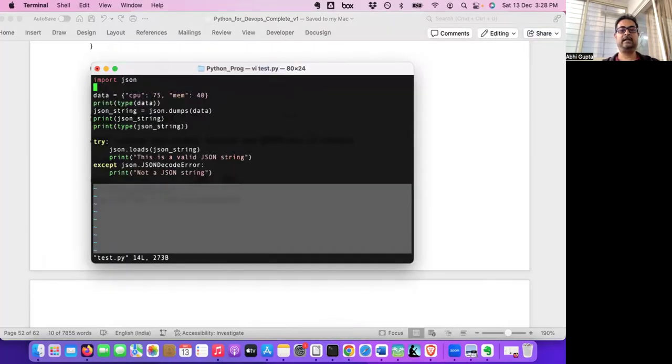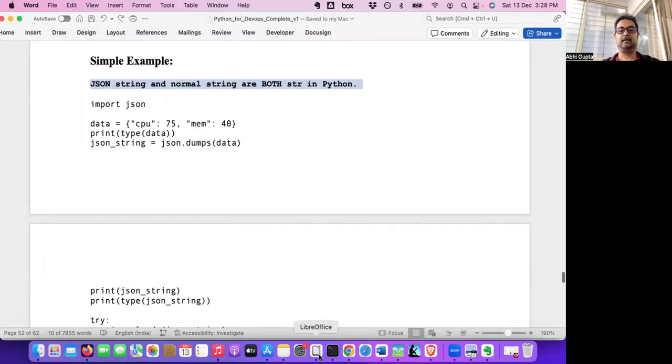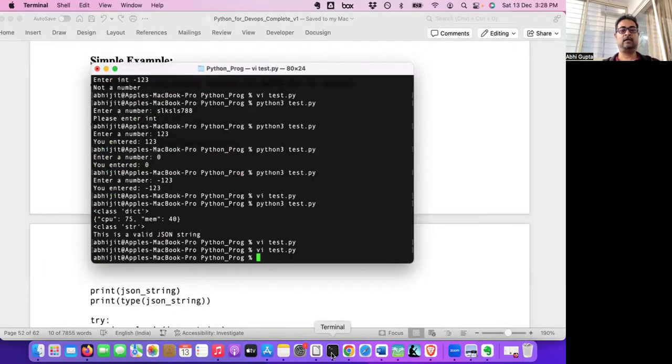But how do I know whether it's a real JSON object? That's why we are trying to load it. If we are able to load this string, then it's a JSON string. Otherwise, it's not a JSON string. So let's see now what we got. We got a message that this is a valid JSON string.